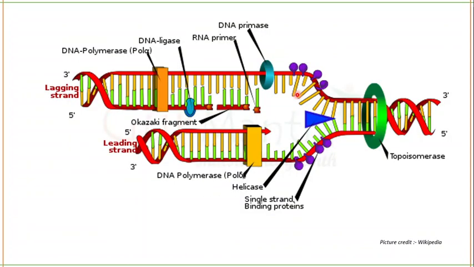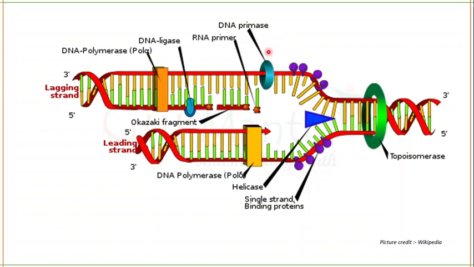So here is your final structure. Here you will get to know what enzyme is doing what function. See, this DNA is coiled. Topoisomerase is relieving the coiling of the DNA. Helicase is removing the hydrogen bonding between the 2 strands. Now single-stranded binding proteins are holding these strands so that they can act as a template for the synthesis of new DNA. But for the synthesis of new DNA, you need a DNA primase.